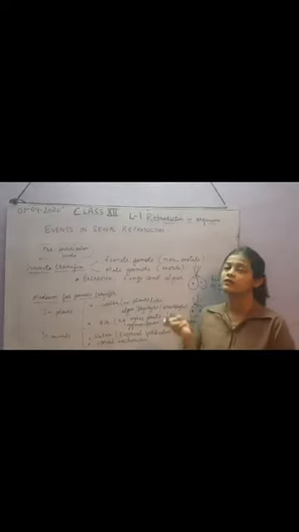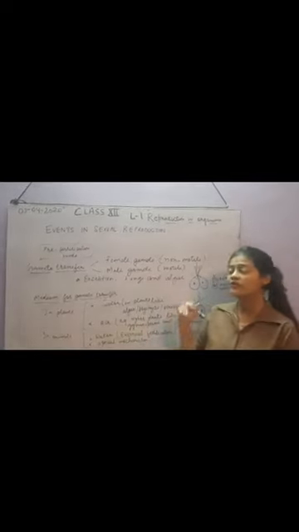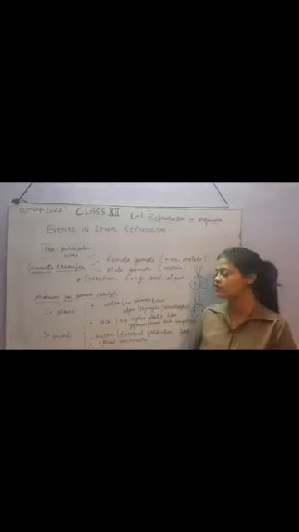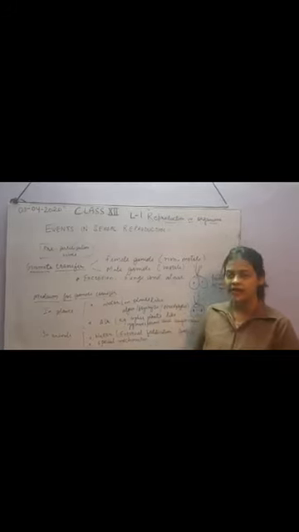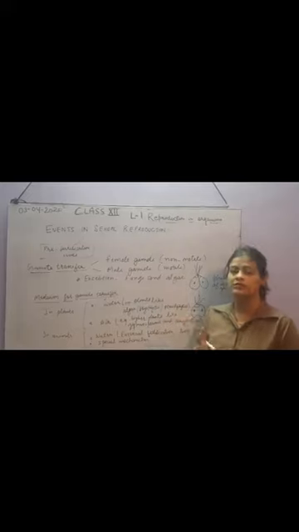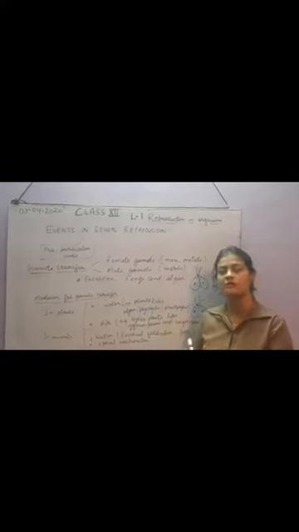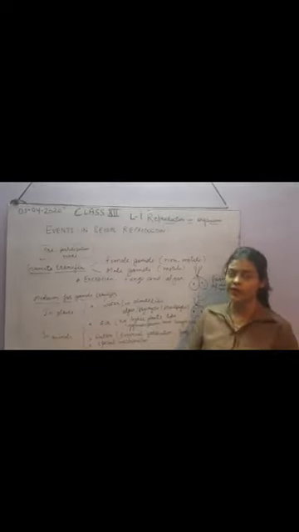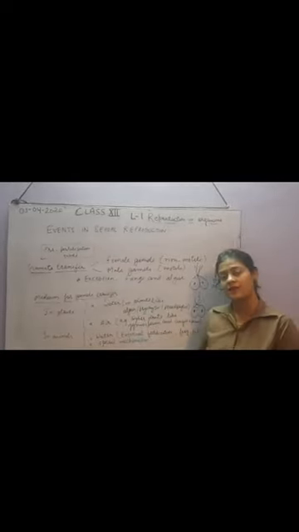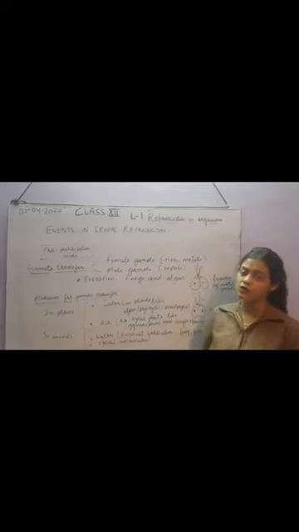This is in case of cross fertilization, because when we discuss in detail the reproduction process in flowering plants, we will find that there are two types of pollination. Pollination means the process of transfer of pollen grains from stigma to style. This process can be either self pollination or cross pollination.